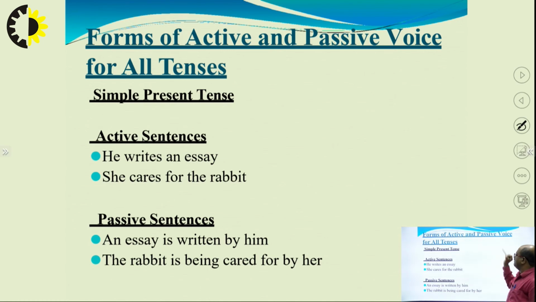Now, forms of active and passive voice for all tenses, like simple present tense. For example, the active voice in simple present tense, a very simple example: he writes an essay. In passive, we will say an essay is written by him. She cares for the rabbit. The rabbit is being cared for by her. So this is simple present tense.